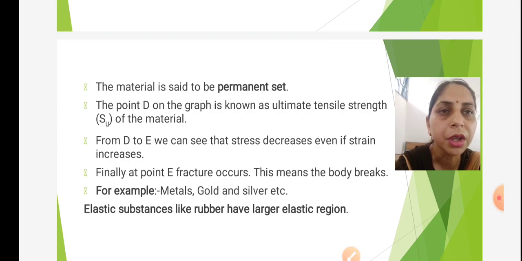The point D on the graph is known as ultimate tensile strength of the material. From D to E, we can see that stress decreases even if strain increases. Finally, at point E, fracture occurs. This means the body breaks. For example, metals, gold and silver. Elastic substances like rubber have large elastic region.